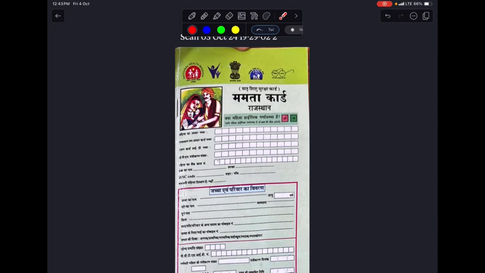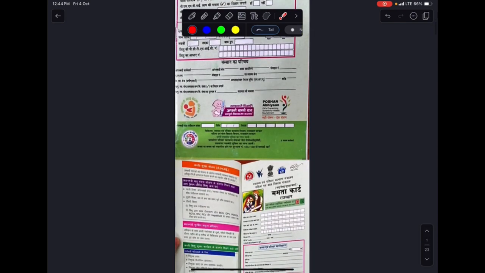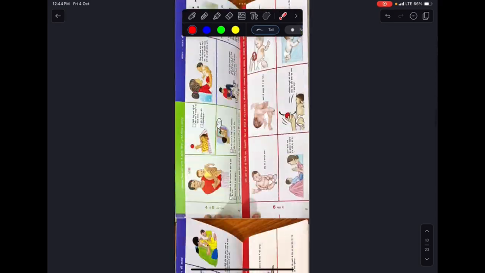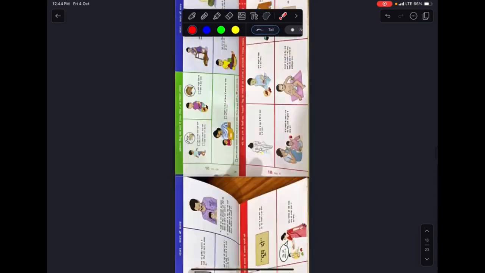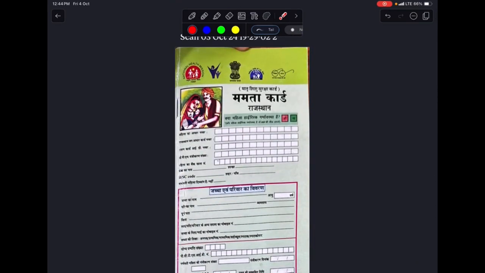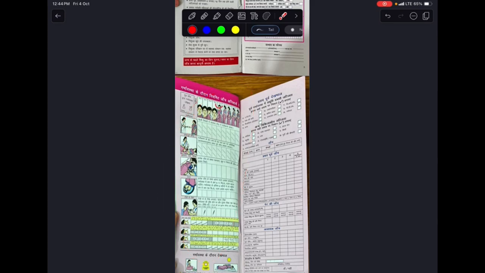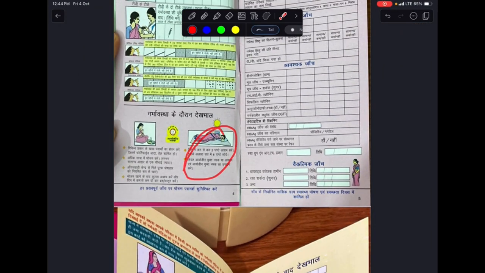This is the card that gets printed at our facility in Rajasthan. It is also known as the Mamta card, or the MCP card. Look, these are the pages in this card. This card has lots of details from a female getting pregnant: what antenatal checkups she needs to come for, her iron folic acid tablets, her TT injections during the pregnancy, what she needs to eat, how many hours she needs to rest, and all of those things.